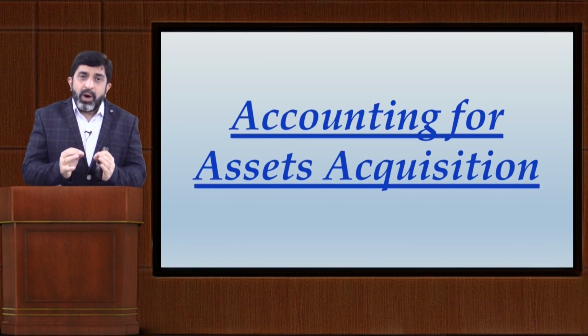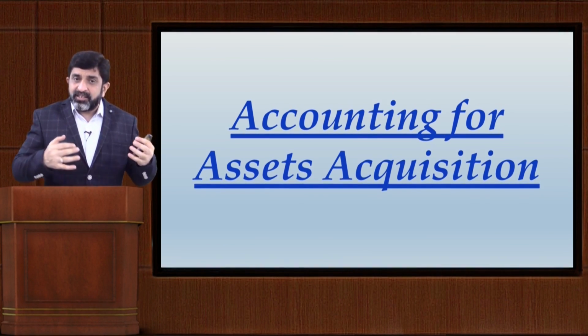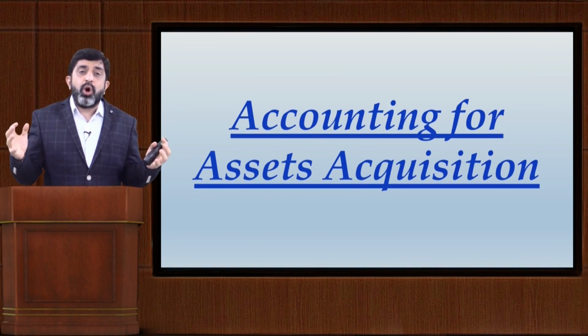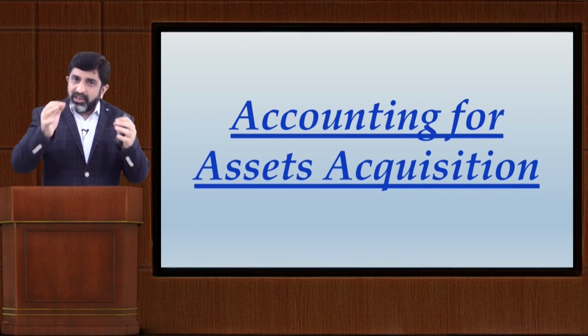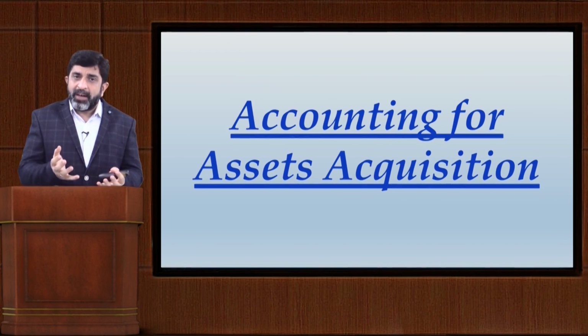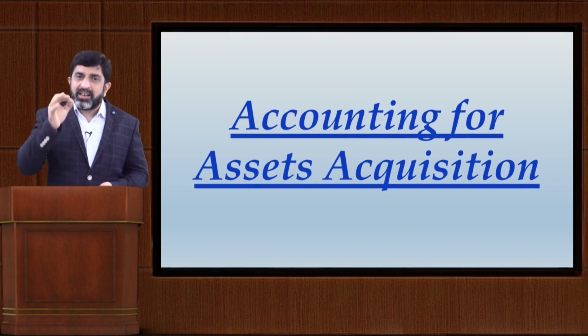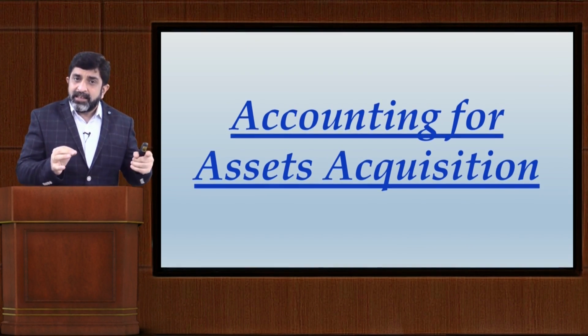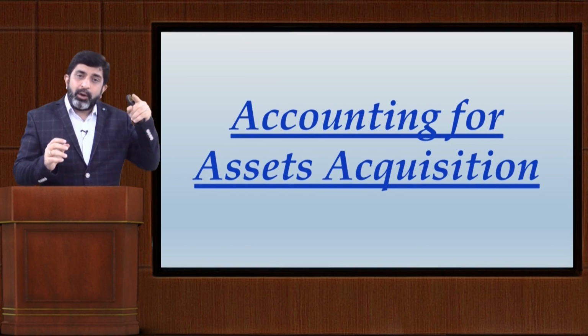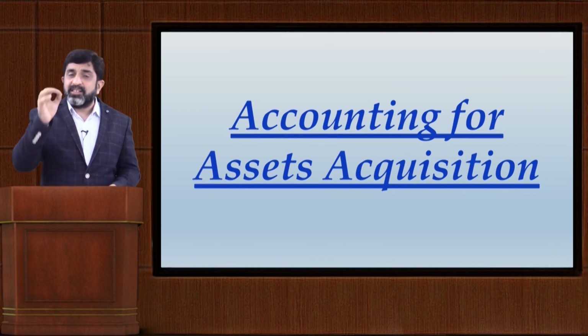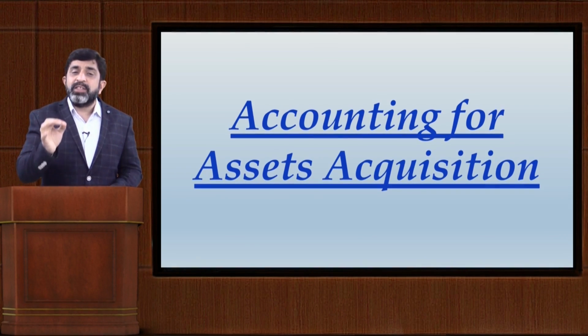So when you are acquiring multiple assets, a group of assets which is not constituting a business, just acquisition of a group of assets, in that case whatever consideration you have paid in cash shall be allocated over these assets in the ratio of their relative fair values.